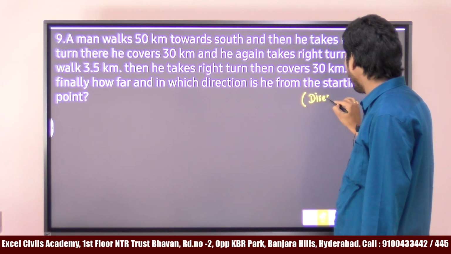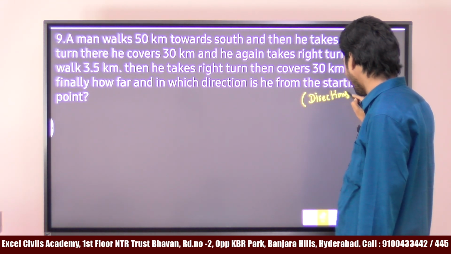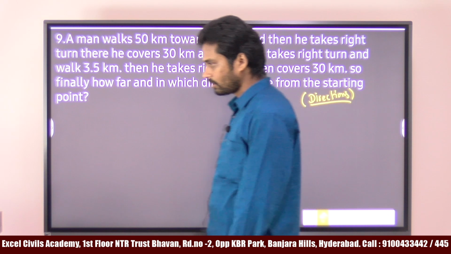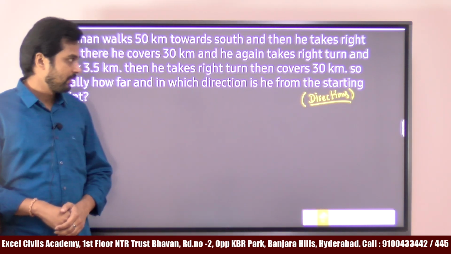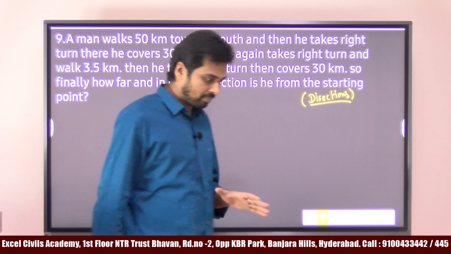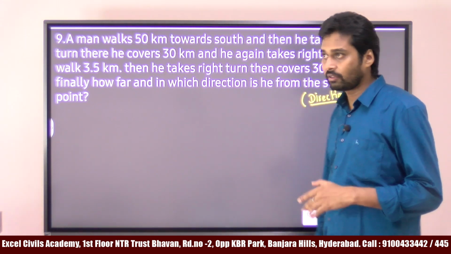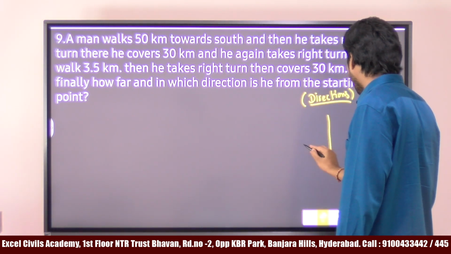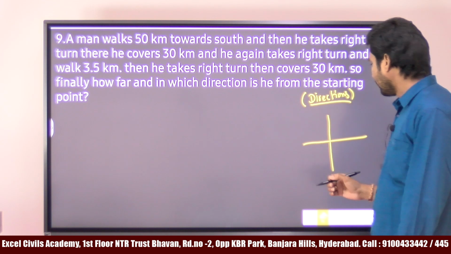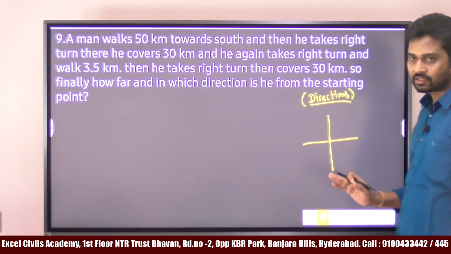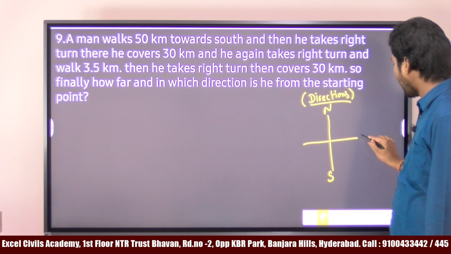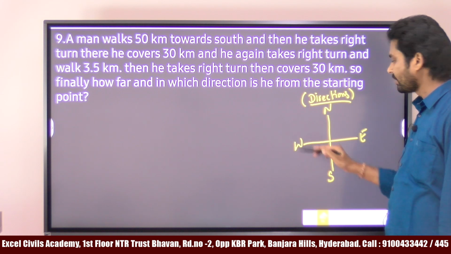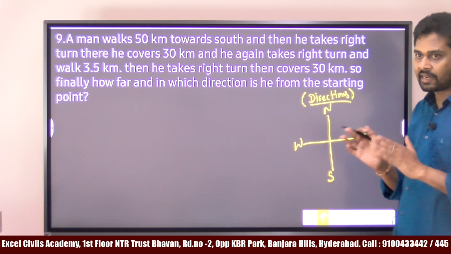Every year we have a minimum of 2 questions from this topic, directions. One of the easiest topics in the CSAT, logical reasoning question, directions problem. If you want to do any problem related to direction, in a simple way, generally you know the directions, right? So this is north direction and this is south direction and this is east, west. Okay. But what about right and left?